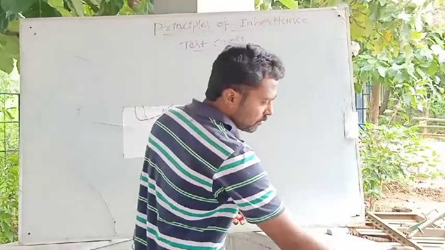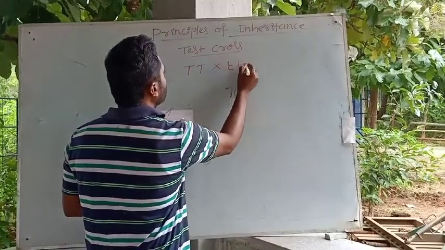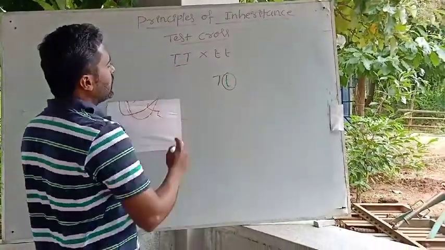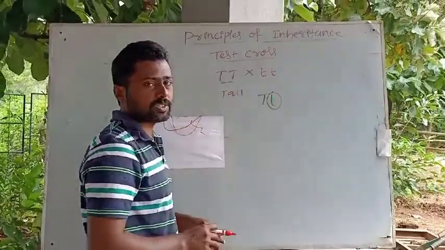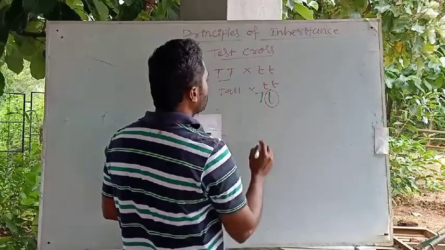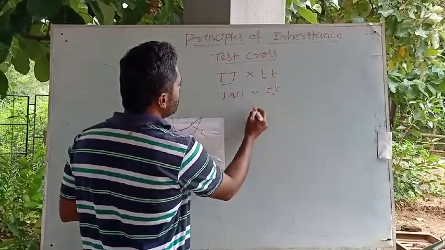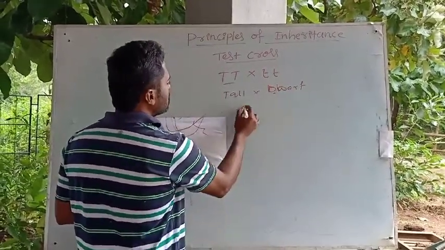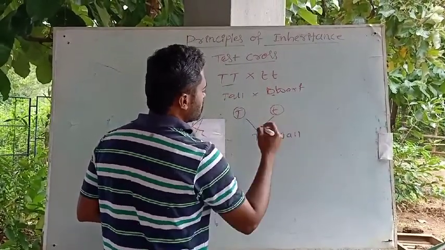So you know the results of the monohybrid cross. When two homozygous, pure breeding pea plants were crossed together, one plant has the genotype capital T capital T and is tall in phenotype. You know what phenotype and genotype are. The other is small t small t, homozygous in nature, and it is the dwarf. They produce gametes, and capital T and small t combine so that the F1 hybrid will be heterozygous tall.